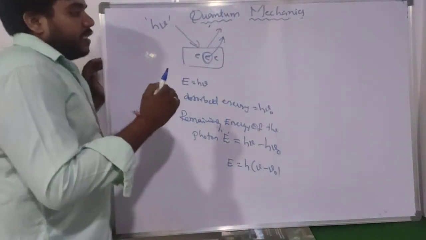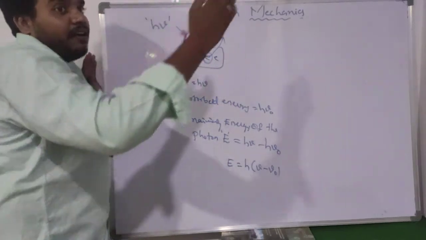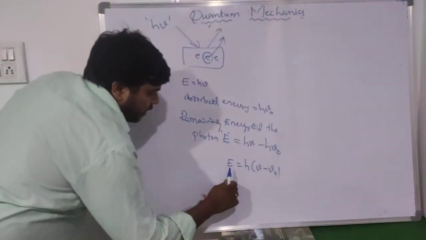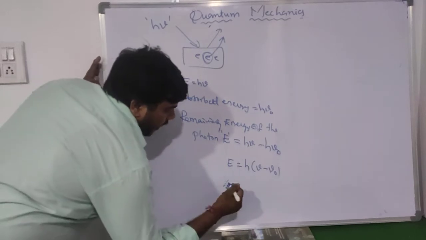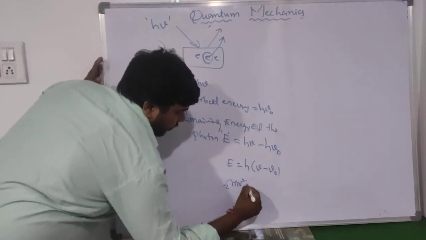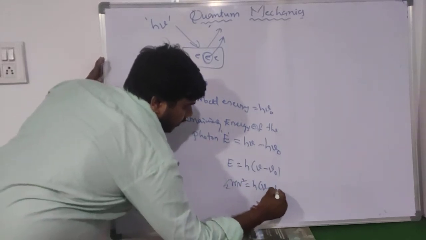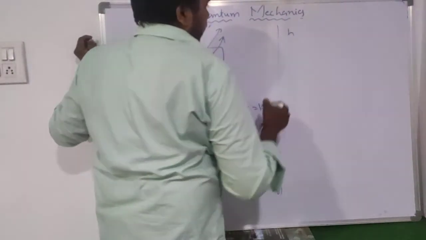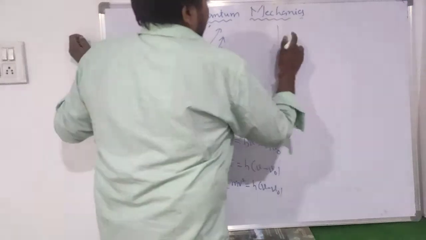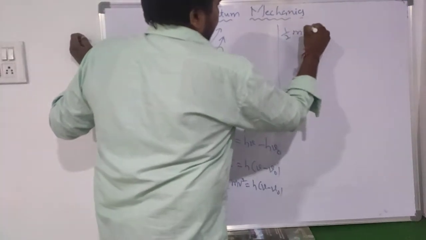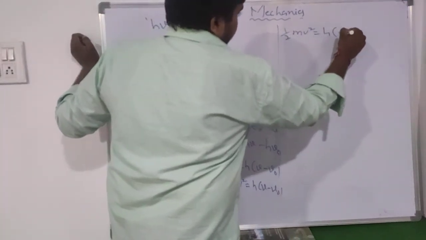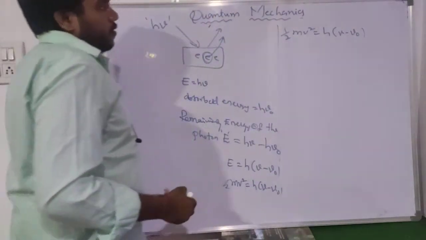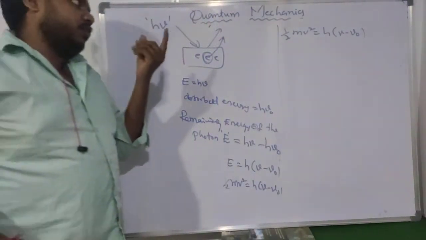So the ejected electron has kinetic energy. The remaining energy appears in the form of kinetic energy, half m v square, equal to h into nu minus nu naught. That is the equation for the photoelectric effect: half m v square is equal to h of nu minus nu naught.